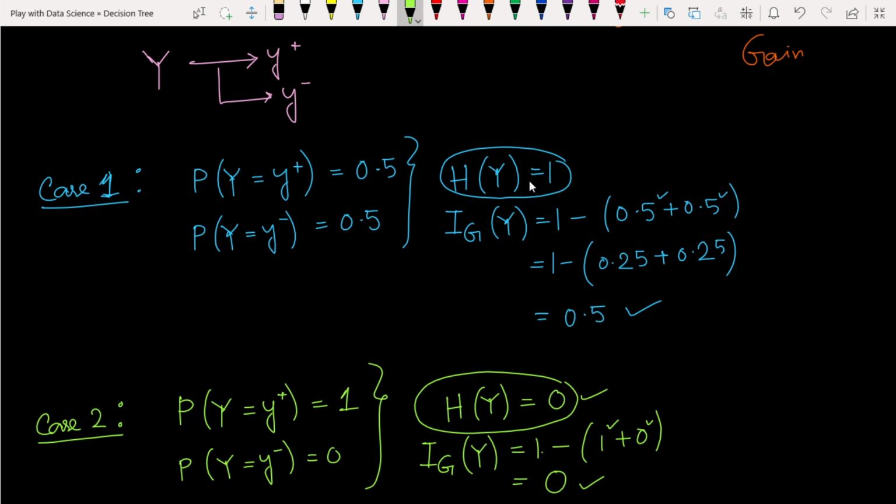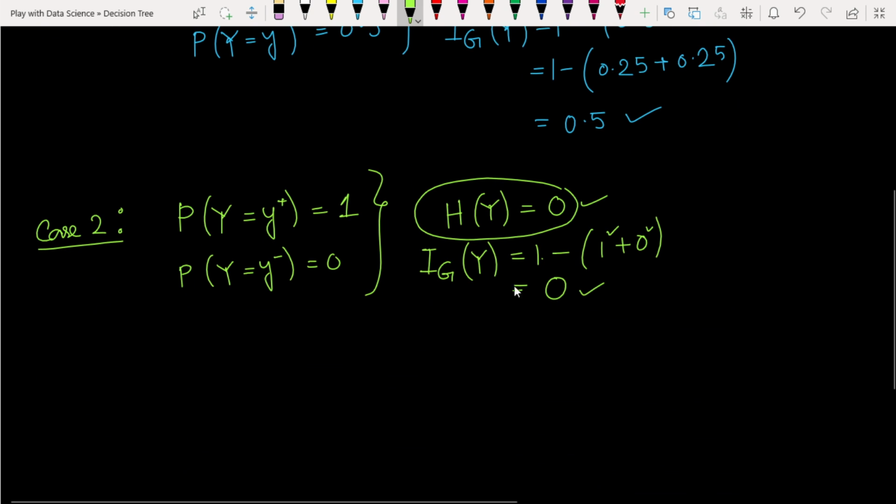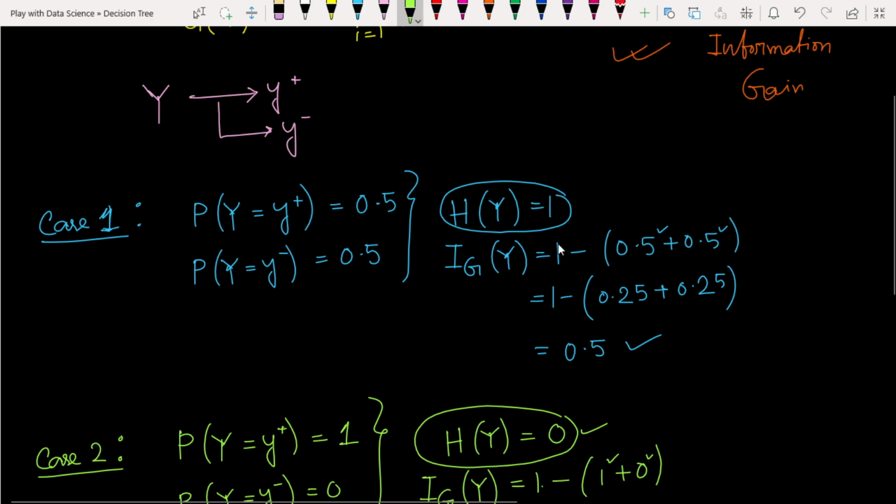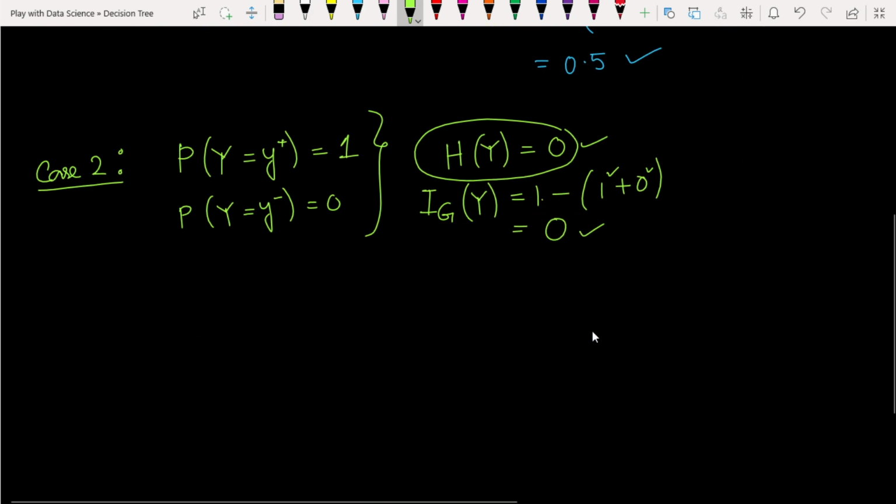So the maximum value of the Gini impurity is 0.5 and the minimum value is 0. For entropy, the maximum value is 1 and the minimum is 0, but for Gini impurity the maximum is 0.5. This is the main difference.